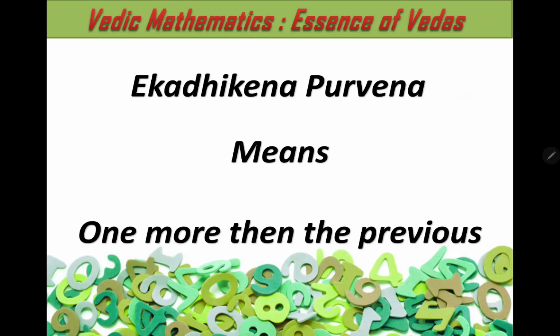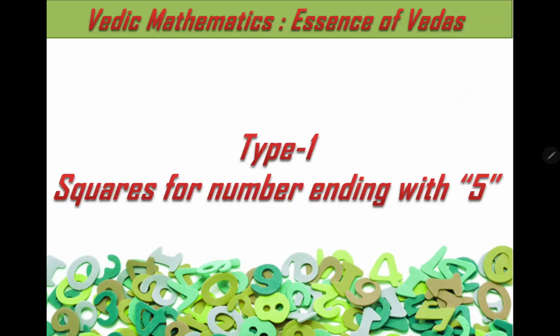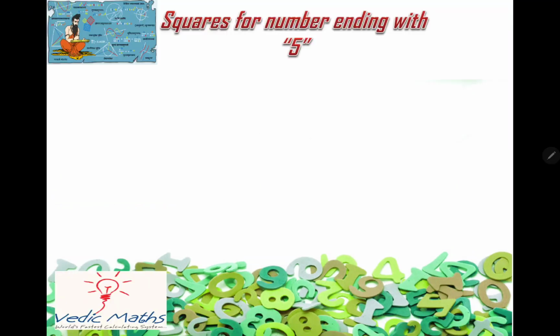Let me show you the very first application of this formula. Type 1 is squares for numbers ending with 5. Now I am going to square the numbers which are ending with 5. Let us see one example. The first example: suppose I want to find out 65 square. I can see that it is ending with 5, so I can apply my concept.